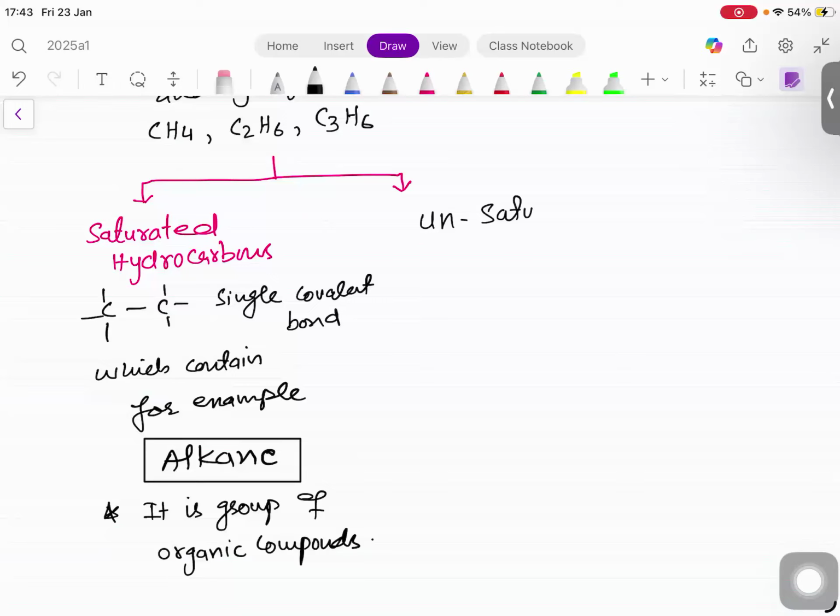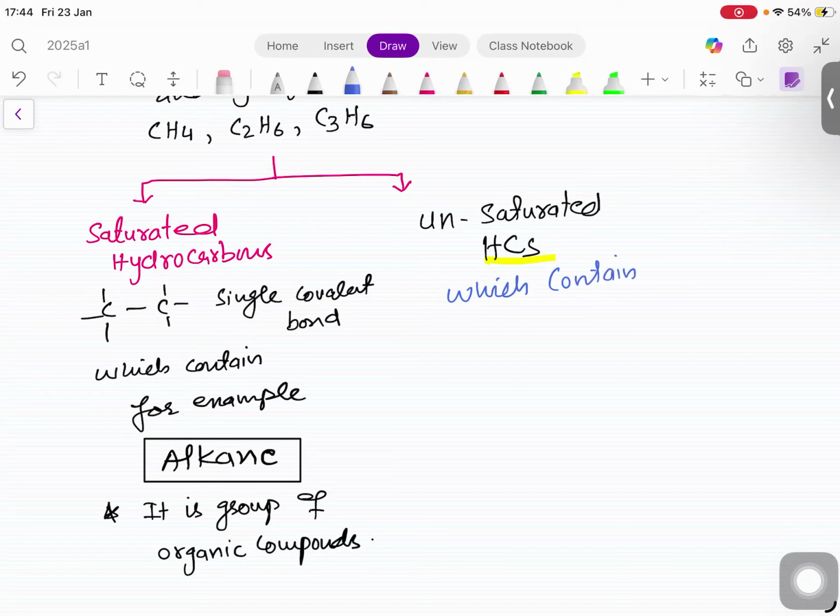Number 2, unsaturated hydrocarbons. I write HCs, meaning hydrocarbons. Unsaturated hydrocarbons means what? Which contain the hydrocarbons. You have to write the full line. The hydrocarbons which contain carbon-carbon double or carbon-carbon triple covalent bond.